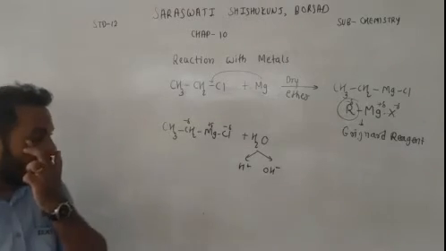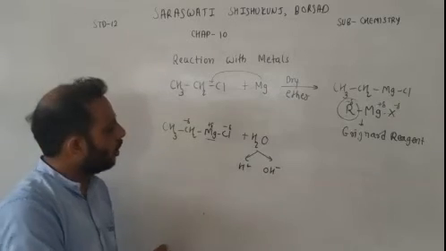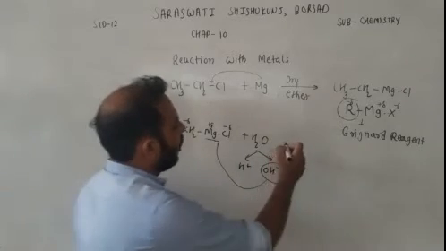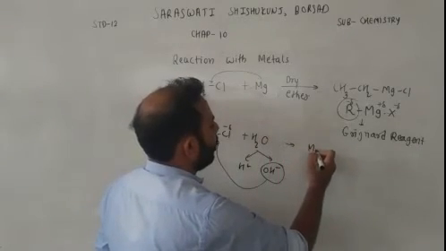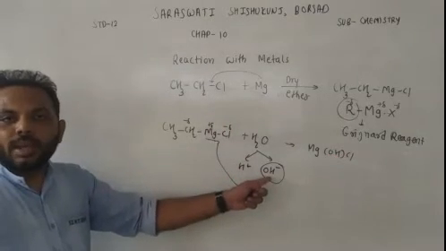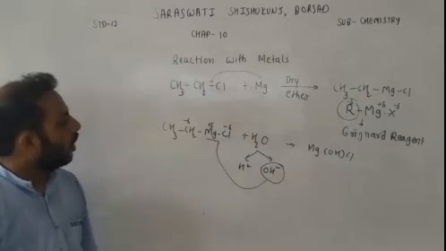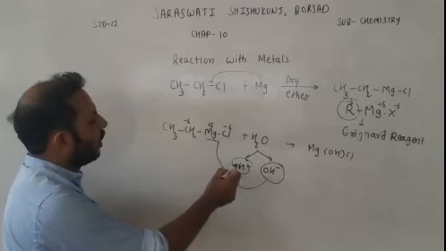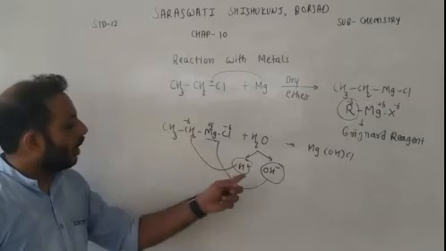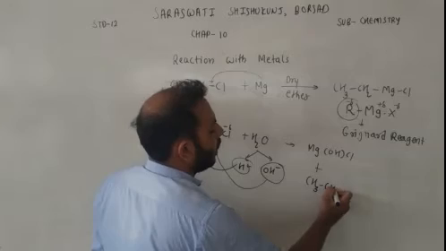Now as we know, the positive charge of magnesium will attract the negative OH minus. So negative charge of OH minus will be attracted by magnesium, so it will form MgOHCl. Now the hydrogen, or proton, will attract the alkyl group, because the alkyl group has a negative charge and H plus has a positive charge, so it will form CH3CH3.